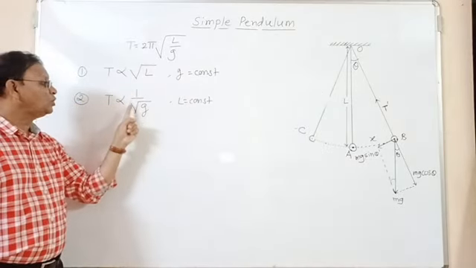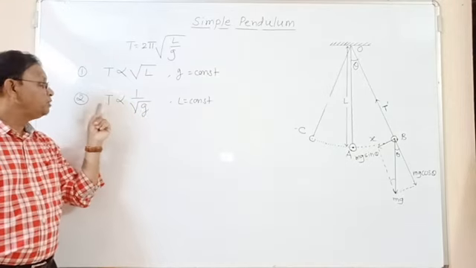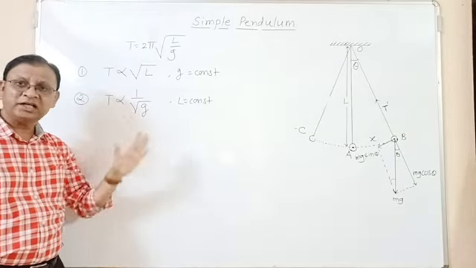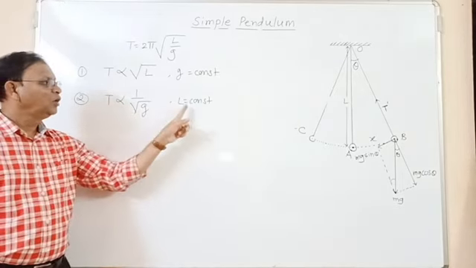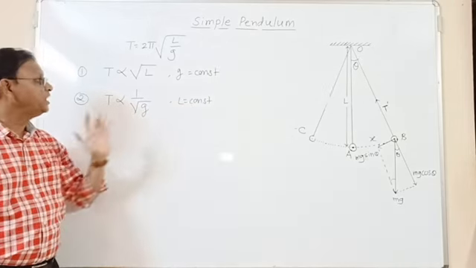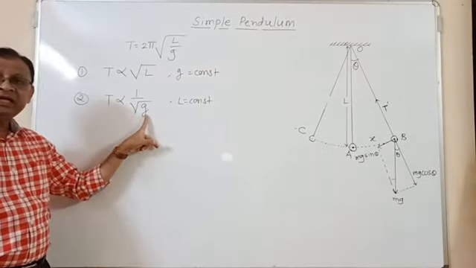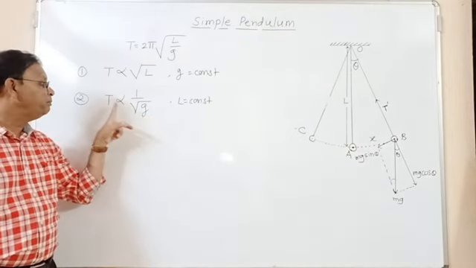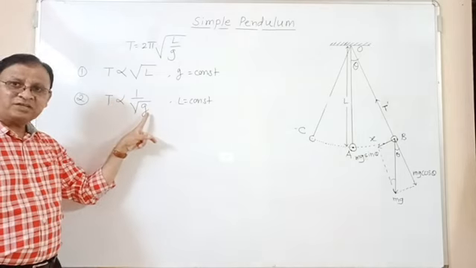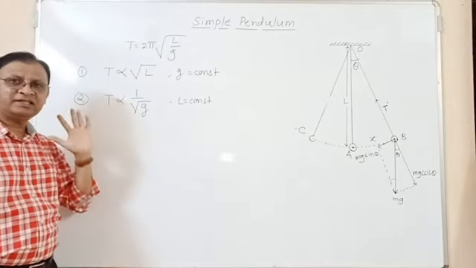That is, period of simple pendulum is inversely proportional to square root of acceleration due to gravity for a given length. Which indicates that as the value of acceleration due to gravity increases, then period decreases, or vice versa. If acceleration due to gravity decreases, then period increases.